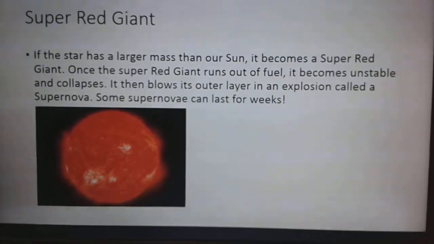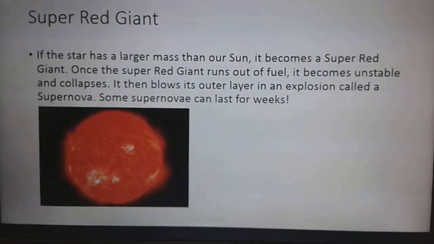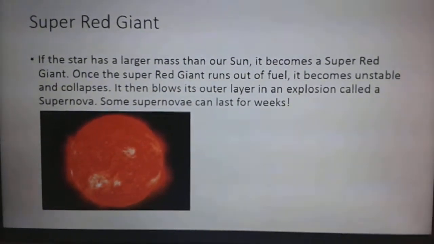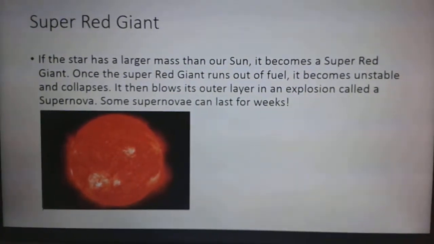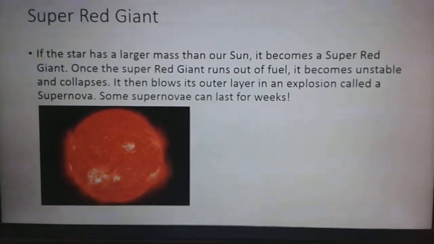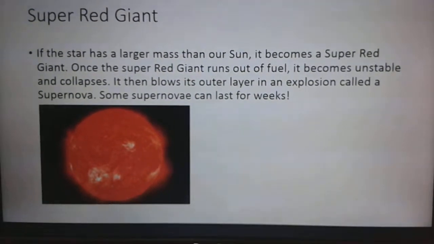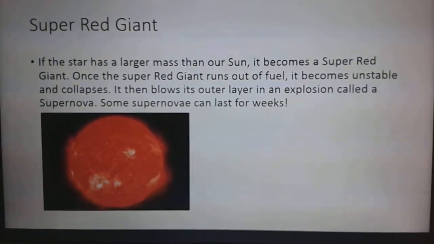Super-red giants. If the star has a larger mass than our Sun, it becomes a super-red giant. Once a super-red giant runs out of fuel, it becomes unstable and collapses. It then blows its outer layer in an explosion called a supernova. Some supernovae can last for weeks.